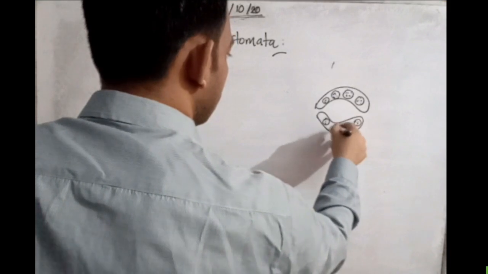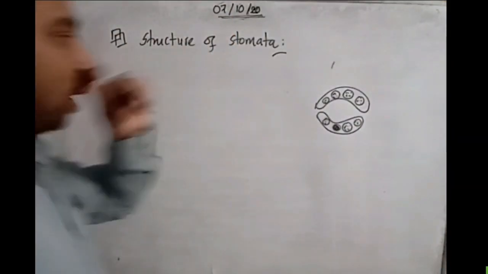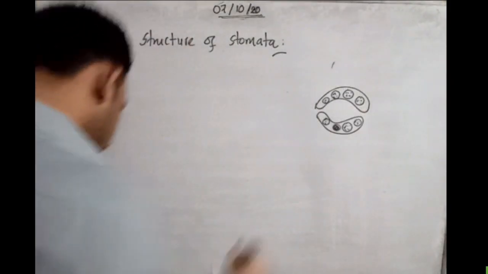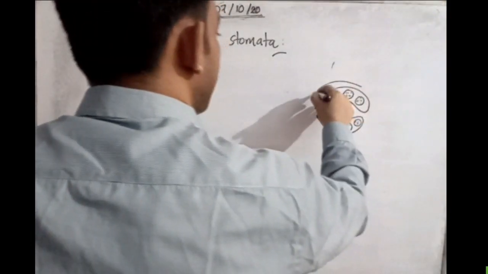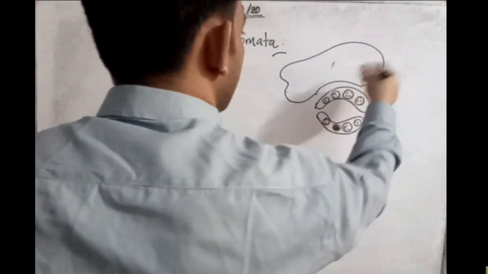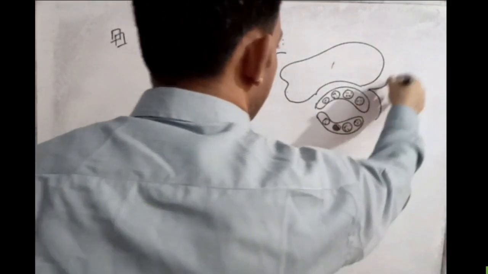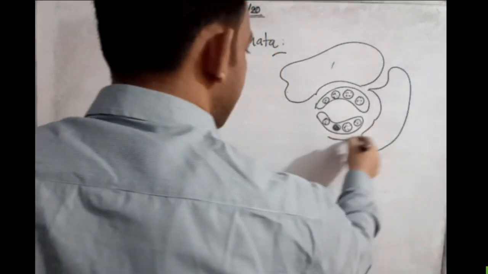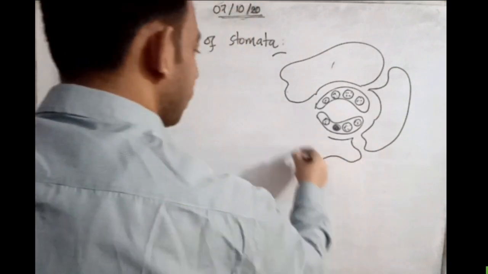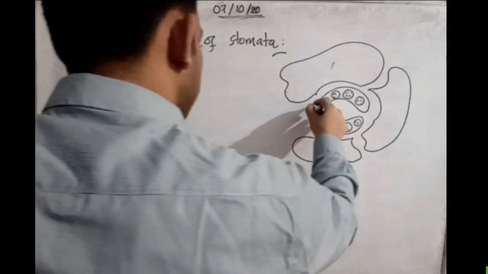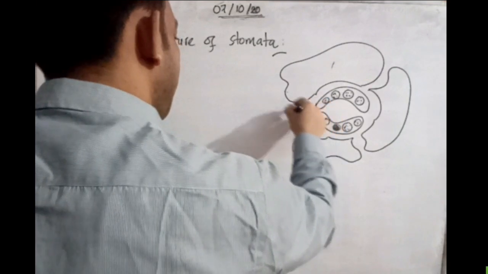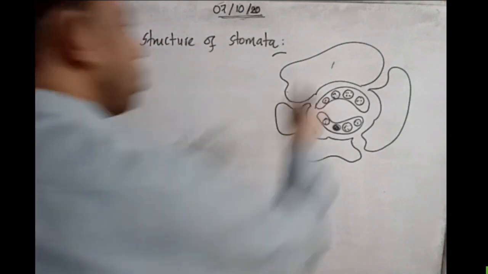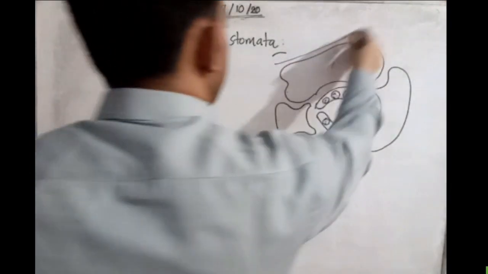I can draw in my way, you can draw in your way. Not 100% the same, but it will look alike. This way I just draw the structure, and the outer part you can draw like that, covering there.